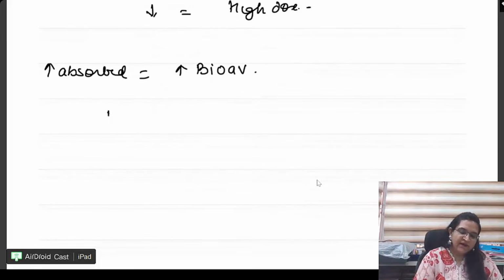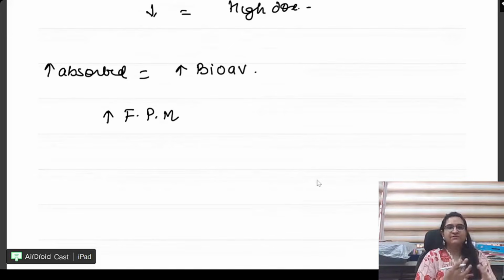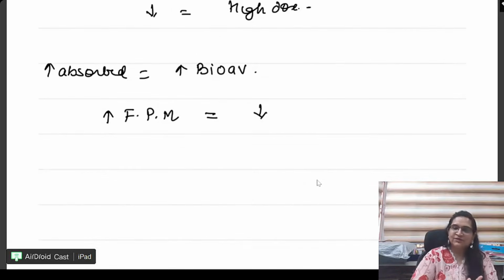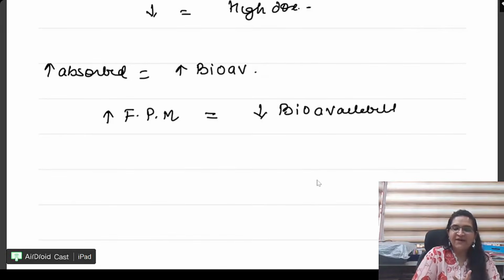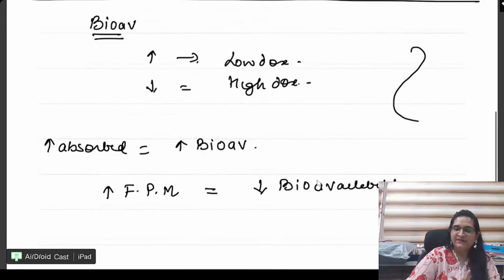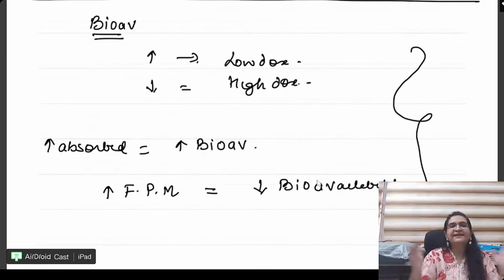Next, if a drug undergoes high first pass metabolism, that means it is destroyed more in the liver. First pass metabolism means it is going to the liver, getting destroyed. So if it is destroyed, obviously in my blood, on my target organ, the drug is going to be less. So decreased bioavailability. Anyone having any problem in these three concepts, please raise your hand.